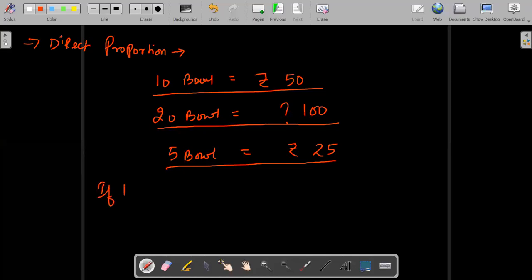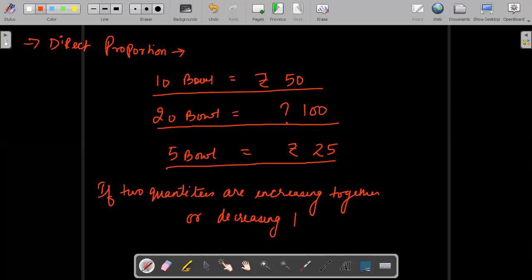If two quantities are increasing together or decreasing together, they are said to be in direct proportion. That's it. Class, are you able to understand this one?